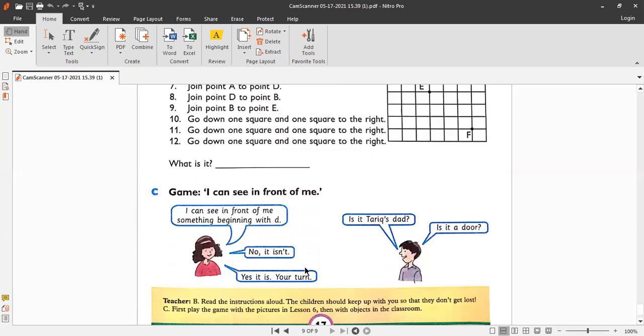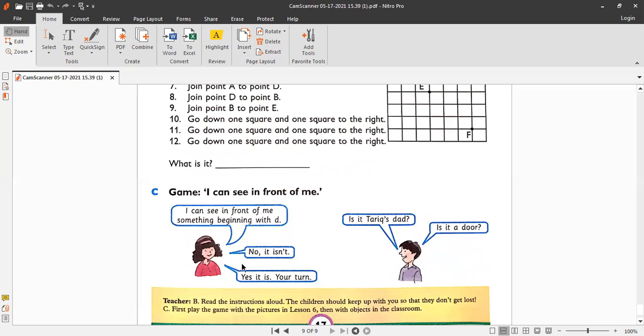Last, exercise C, game: I can see in front of me. Okay, so the girl is saying in the speech bubble, I can see in front of me something beginning with D. So the boy is guessing, is it Tariq's dad? Dad is starting with D. The girl is saying, no, it isn't. So the boy is saying, is it a door? The door is starting with D. So the girl is saying, yes, it is. Your turn. It means that you are the winner. Your guess is right. So it's your turn now.